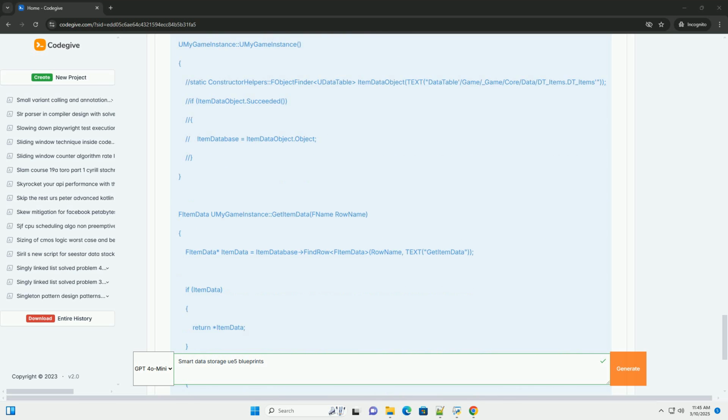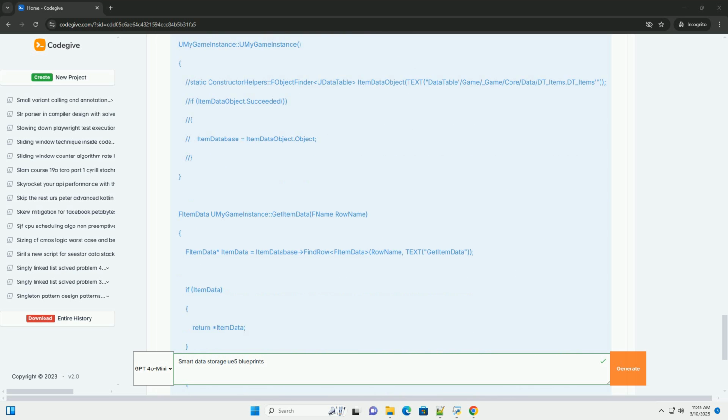6. Interfaces for data access, optional but recommended. Interfaces provide a standardized way to access data from different objects, even if those objects are of different classes. This is especially useful when you want to interact with multiple types of objects that all share a common data requirement, for example all items need to have a name and a description.